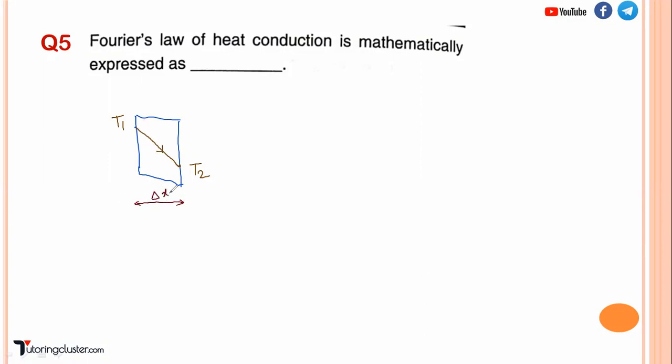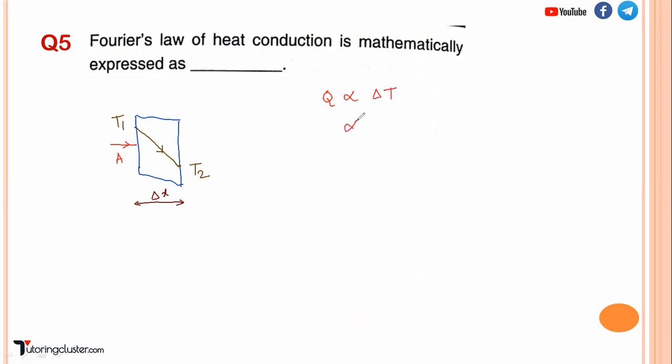Let's say it is delta X, and the area which is perpendicular to heat flow, let's say it is capital A. So according to this law, the heat flow per unit time is directly proportional to temperature gradient.